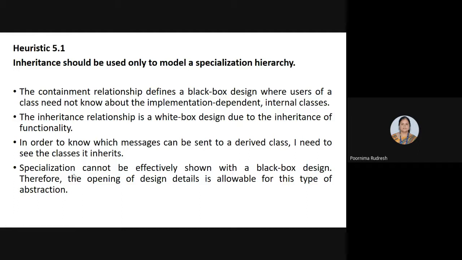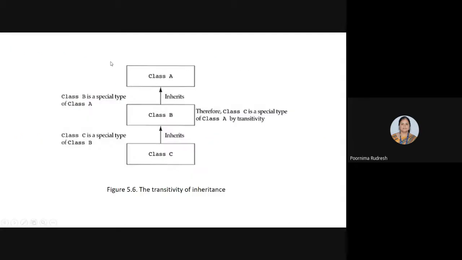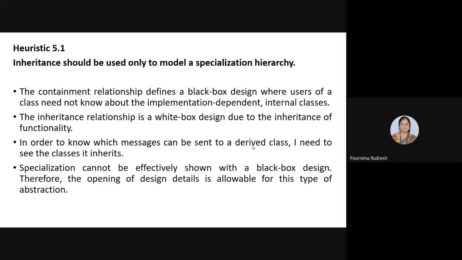Means here, if class A is the superclass, and it wants to know which messages are sent to class B or to the subclass, then it must know which classes inherit from class A, and means it must know the implementation details of the derived classes. Then this is called the white box testing with respect to the inheritance relationship.